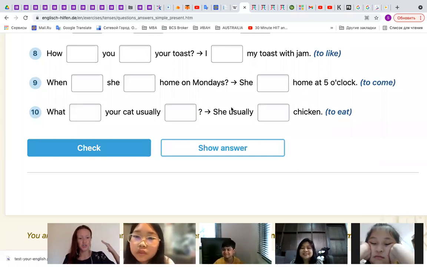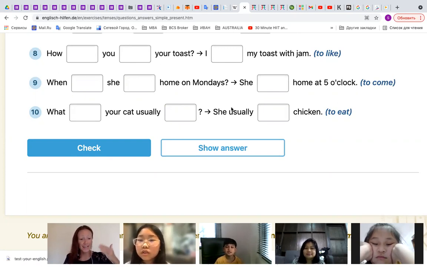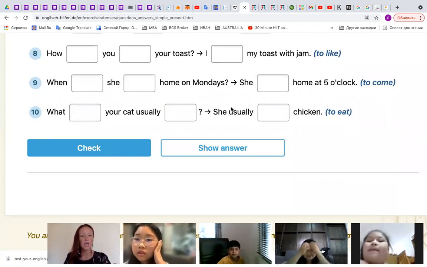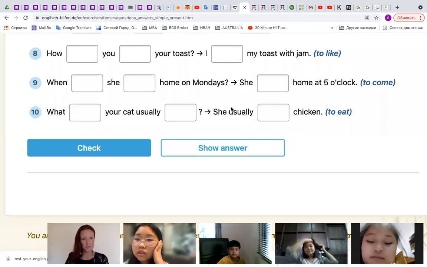Did yesterday. What did you do yesterday? What did she write or what did she read yesterday? But we talk about present tense, usually, always, right? When we say usually and always, we have to say do or does.